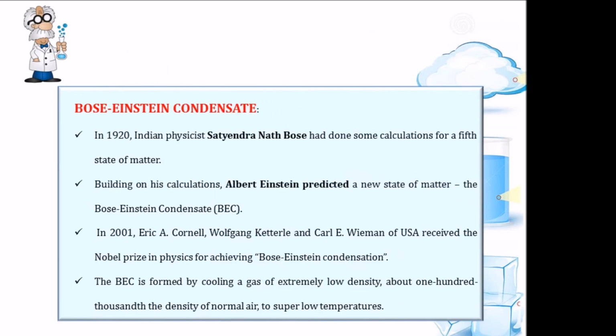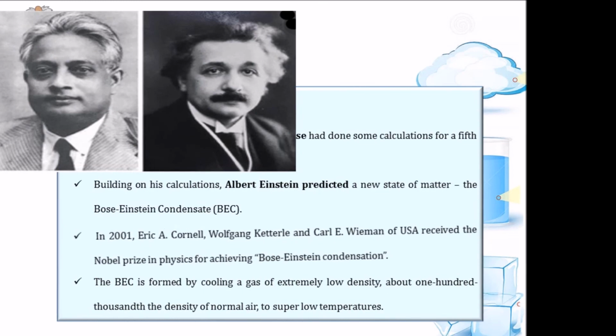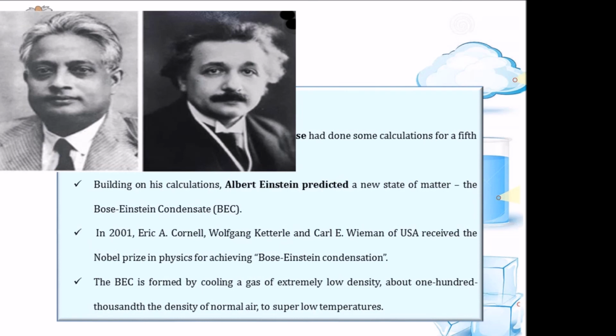Now let's see the 5th state of matter, which is Bose-Einstein condensate. In 1920, the Indian physicist Satyendra Nath Bose did some calculations on the 5th state of matter. Building on S.N. Bose's calculations, Albert Einstein predicted a new state of matter, which is the Bose-Einstein condensate. In 2001, Eric A. Cornell, Wolfgang Ketterle and Carl A. Wieman of USA received the Nobel Prize in Physics for achieving this Bose-Einstein condensation.